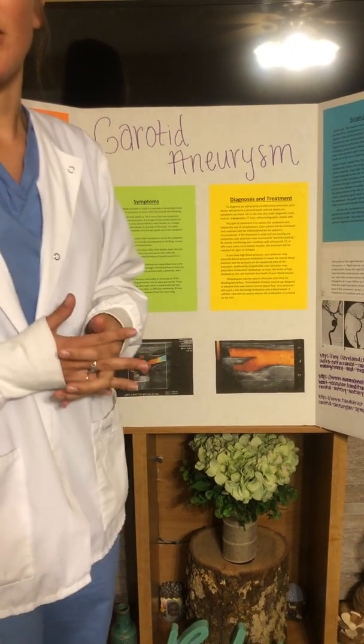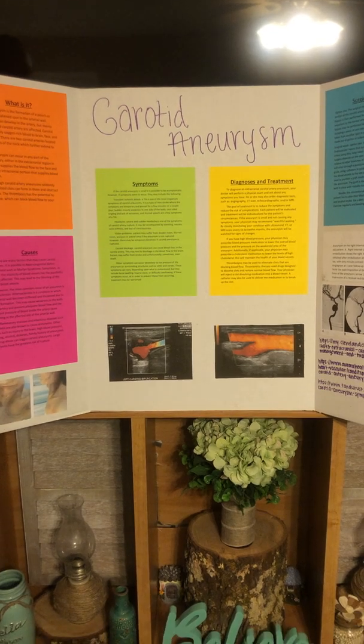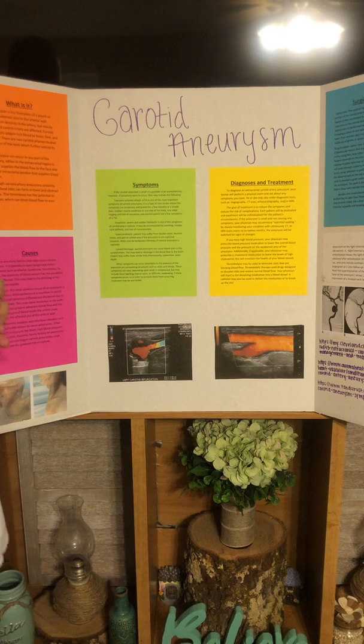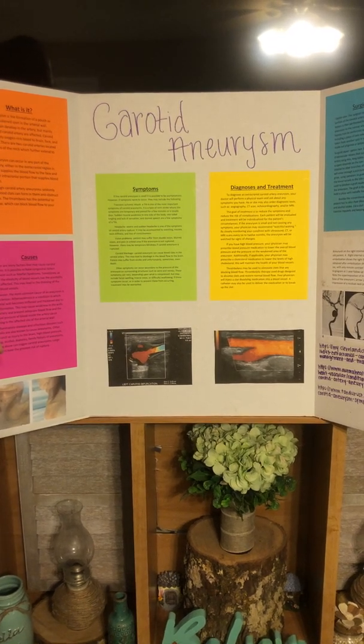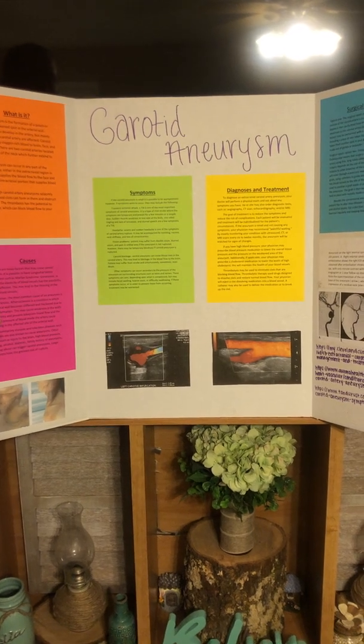My pathology is on carotid aneurysms, and I'm going to start off with telling you exactly what that is. So, an aneurysm is the formation of a pouch or bulge at a weakened spot in the arterial wall. Aneurysms can develop in the artery, but mainly the aorta and carotid artery are affected.